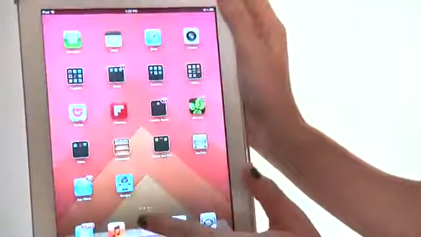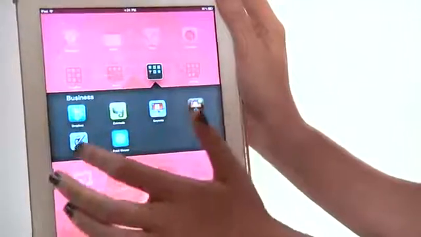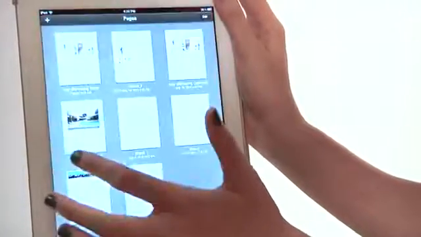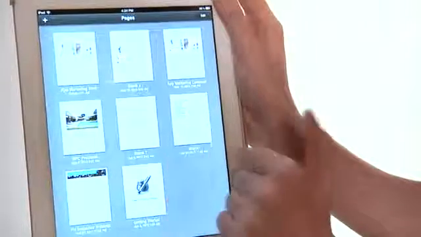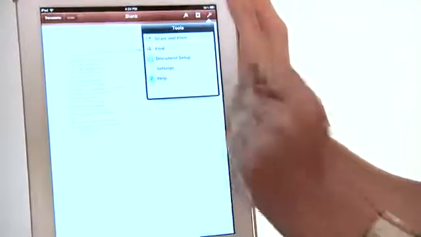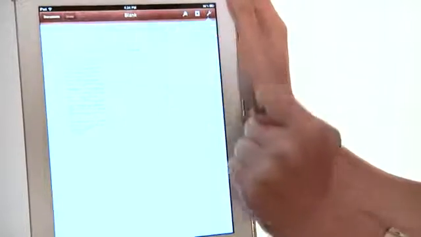It's the same for most other documents on an iPad, and I'll walk you through one more, and that's going to be a Pages document. Pages is a little bit like Microsoft Word. It's sort of the word processing app on iPad. I'm going to take a document that I've written, and then in order to share it out, I'm going to take the little wrench up here, and again, the box with the arrow coming out of it, share and print. I'm going to email that document.